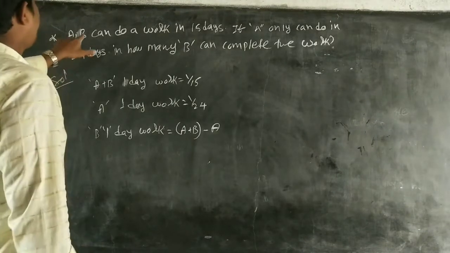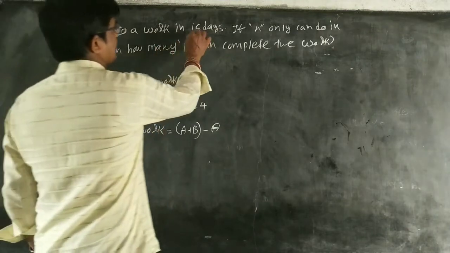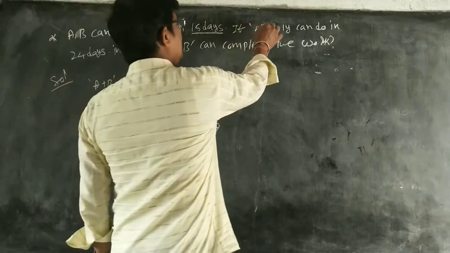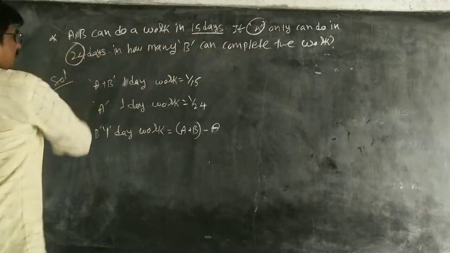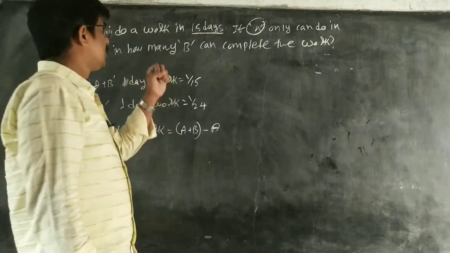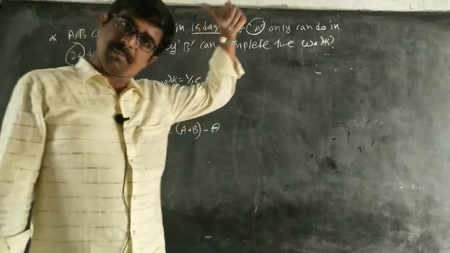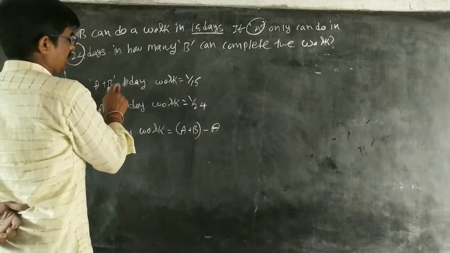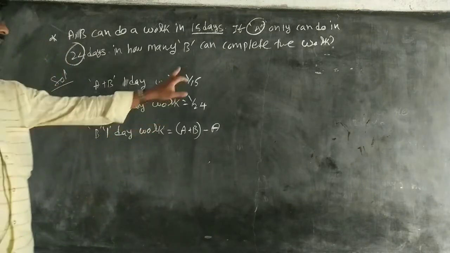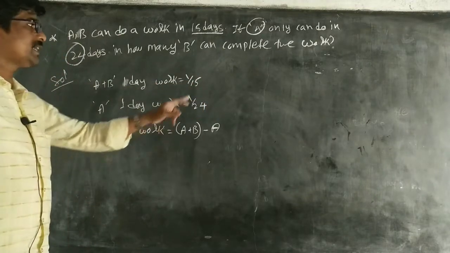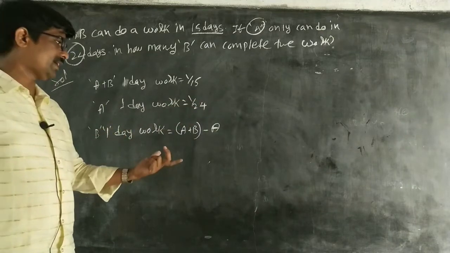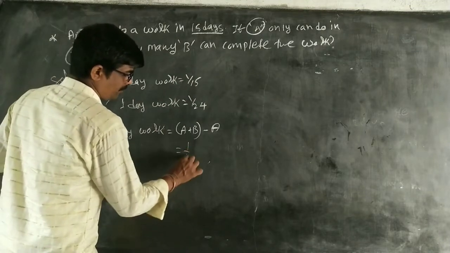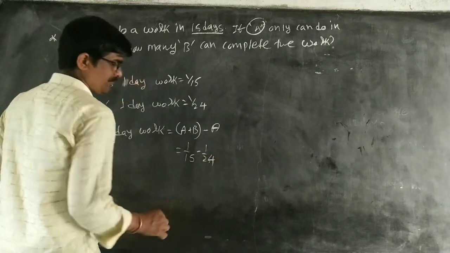Next, A and B can do a work in 15 days. A and B both working together complete the work in 15 days. But A alone can complete the work in 24 days. How many days will B take to complete the work, he is asking. So clearly observe. A plus B 1 day work is 1 by 15. A's 1 day work is 1 by 24. So what about B's 1 day work? A plus B 1 day work minus A is 1 by 15 minus 1 by 24.